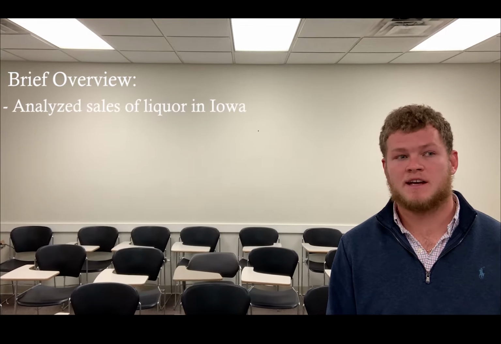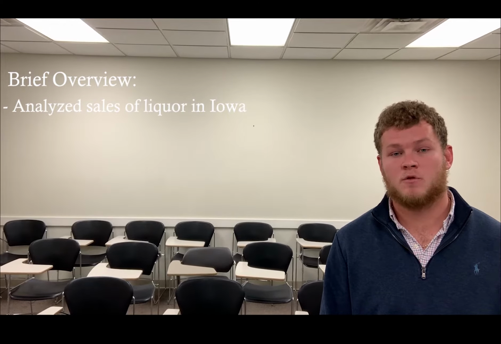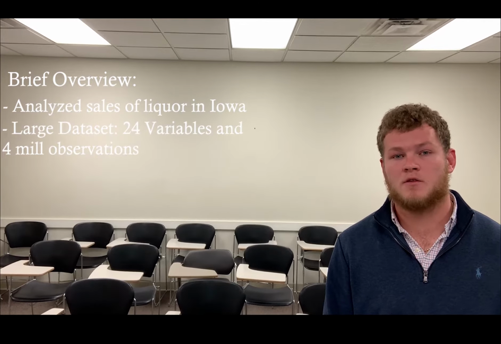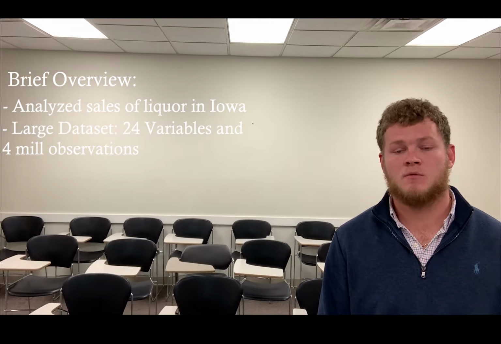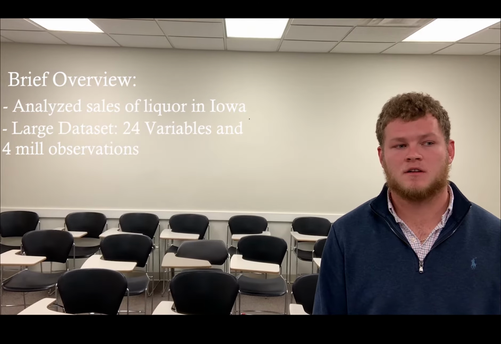The Iowa liquor sales data set is a weekly record of sales made by licensed alcohol retailers in Iowa. This data has 24 variables and a total of 4 million observations, so it was a rather big data set. We obtained the data from Kaggle.com, and it was compiled by Alexi Billiger.